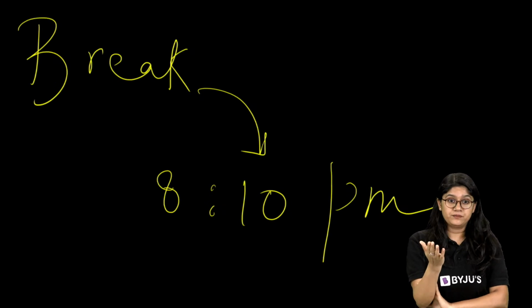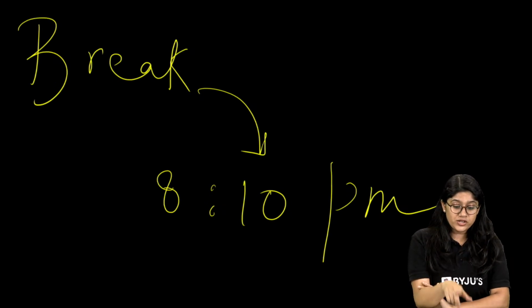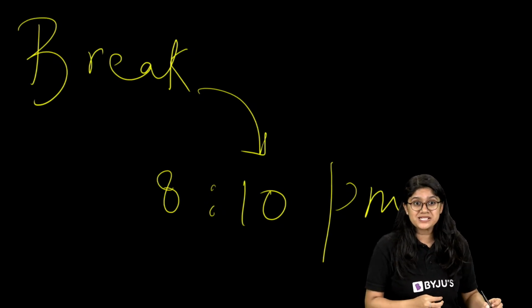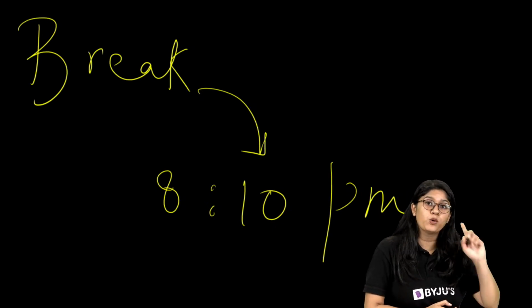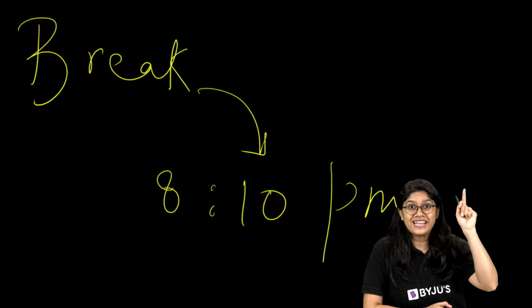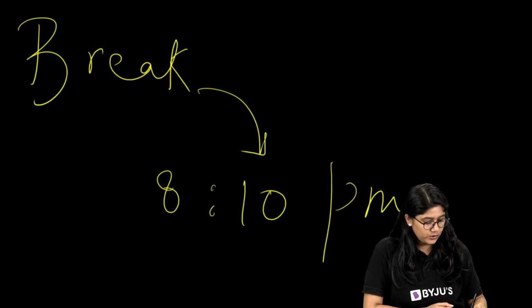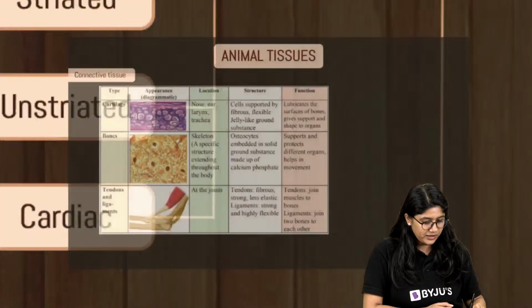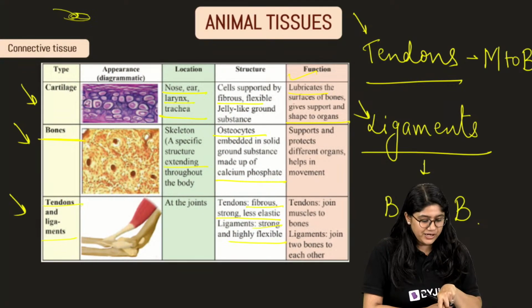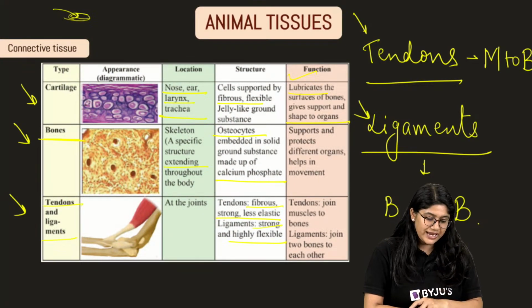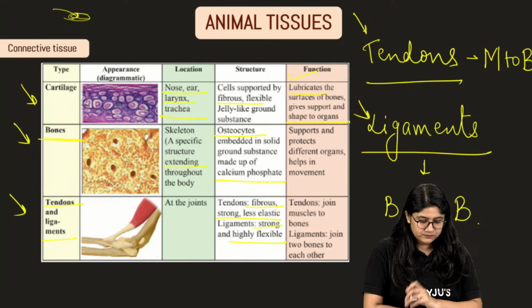So once we see that we have active things, we call it living and not non-living or dead. Which tissue joins muscle to bone? Tendons join muscle to bone and ligaments join bone to bone. Here we go. If I go back here, you will be able to see. Ligament joins bone to bone, right, and tendon joins the muscle to bone. Clear?